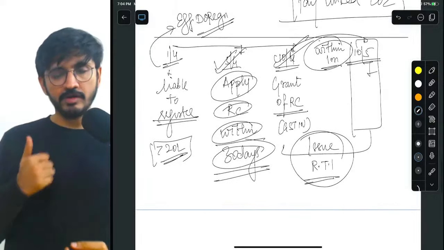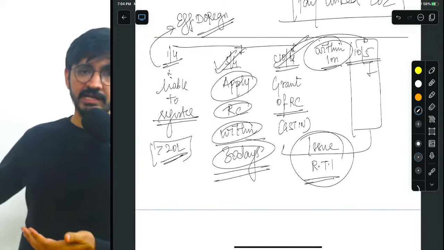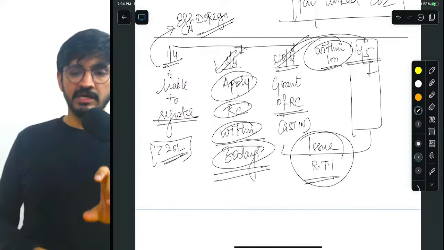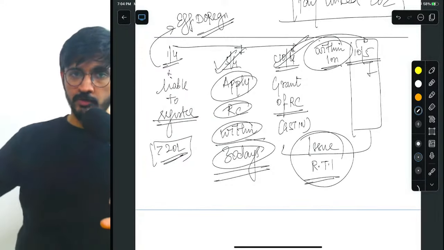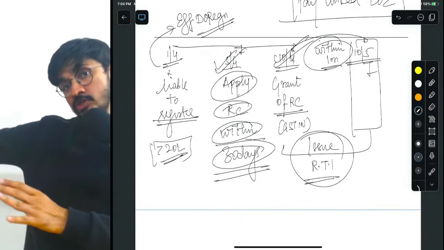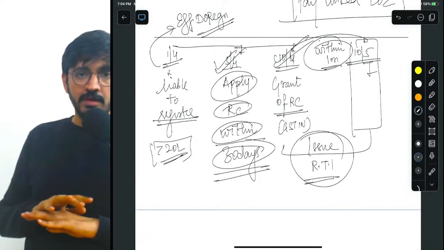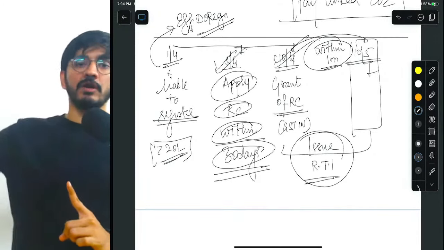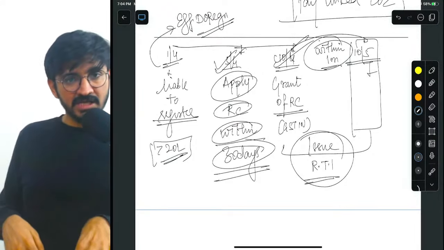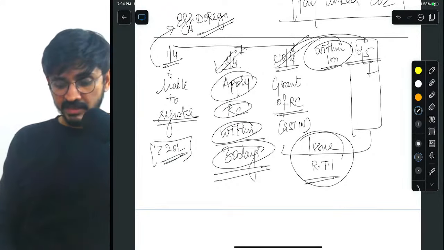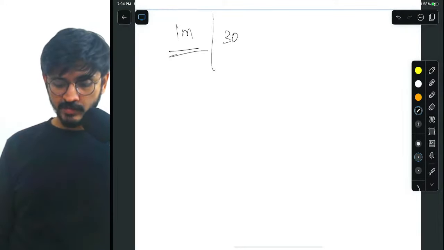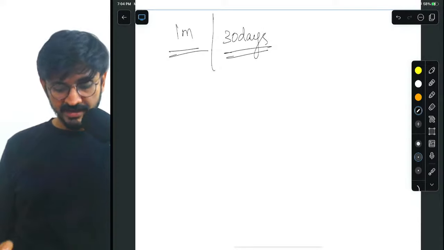That's it. So first point, all the recipients who are registered recipients, I will issue them a revised tax invoice for any supplies done from becoming liable to register up to the date of grant of RC. And till when do I have to issue the RTI? Very simple. Within 1 month from the date of grant of RC, because as soon as I have the GST number, within 1 month. Understand, there is a difference between 1 month and 30 days. And I'll tell you why.